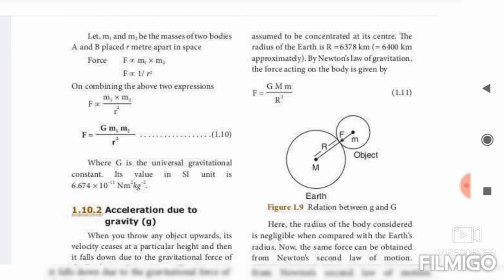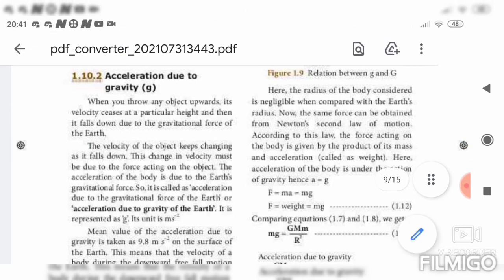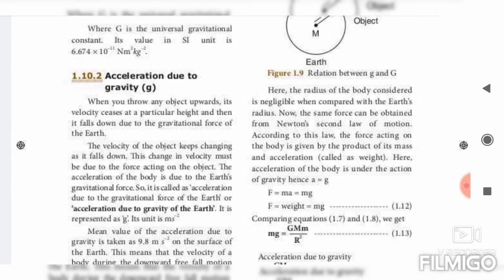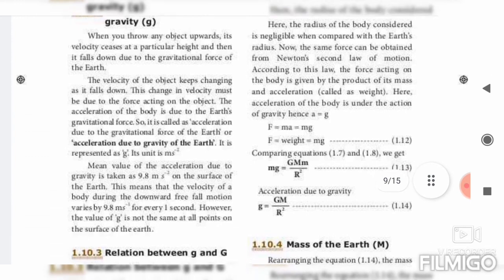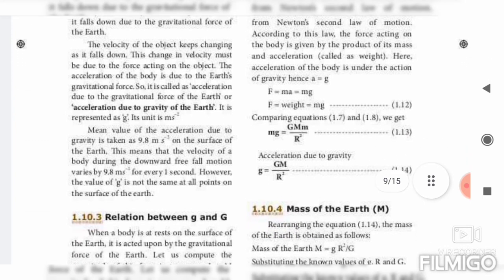So next, the acceleration due to gravity formula. Learn the formula alone. g equal to GM divided by r square. So small g, acceleration due to gravity, on the right side, g equal to capital G capital M divided by R square. Small g means what? Acceleration due to gravity. Capital G, universal gravitational constant. Capital M, mass of the earth. Then capital R, radius of the earth.